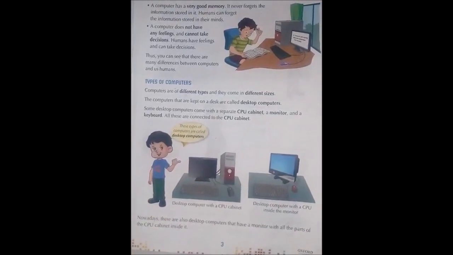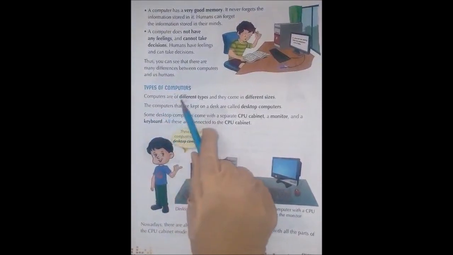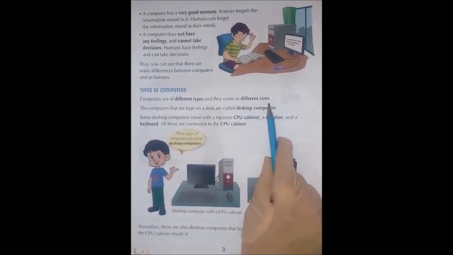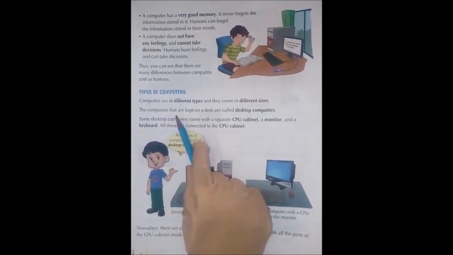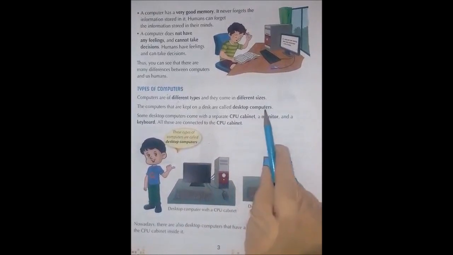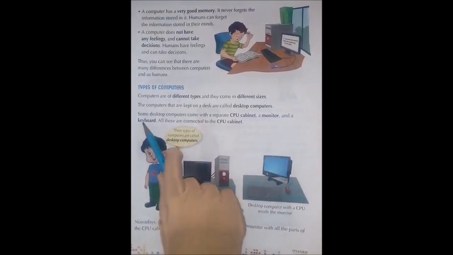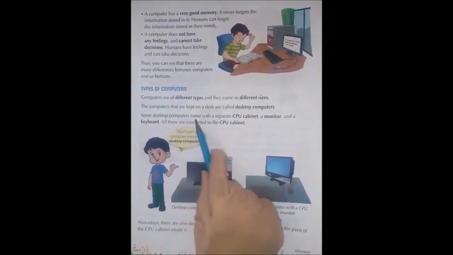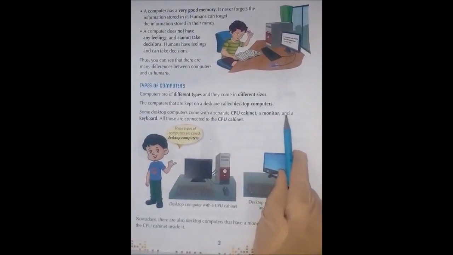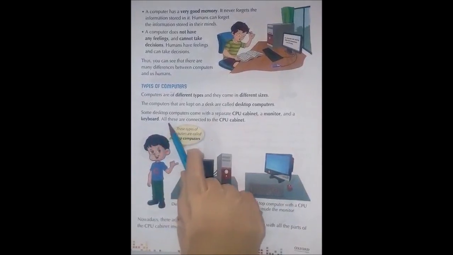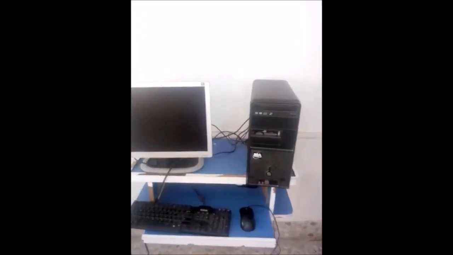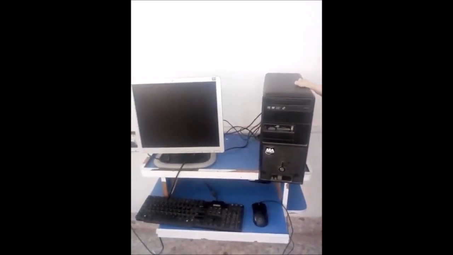Types of computers. Computers are of different types and they come in different sizes. The computers that are kept on a desk are called desktop computers. Some desktop computers come with a separate CPU cabinet, a monitor and a keyboard. All these are connected to the CPU cabinet. Look at this computer.